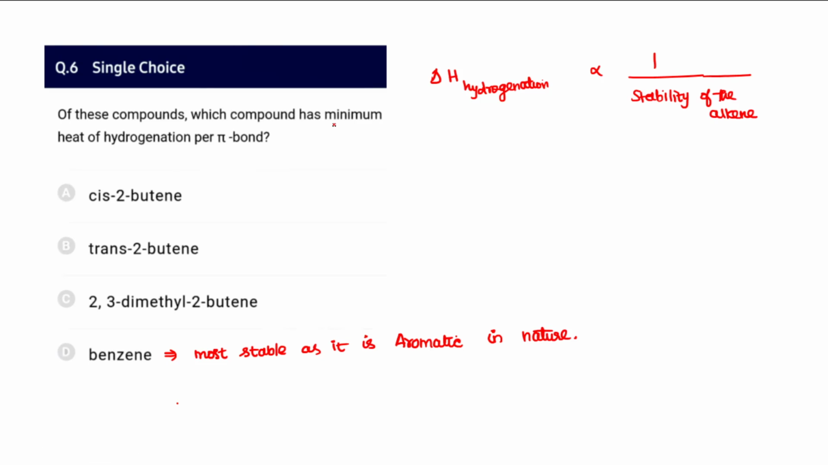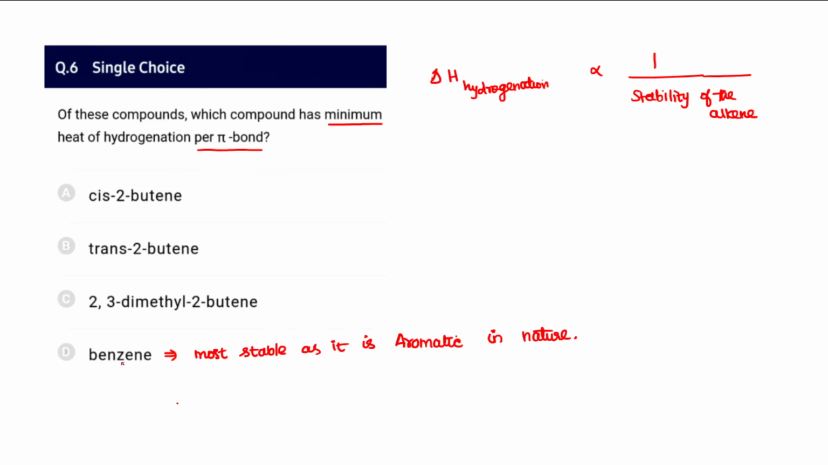And question number 6, which has got a minimum heat of hydrogenation as per pi bond. So they have given the minimum heat of hydrogenation, which means when hydrogen is added, the alkene becomes alkane, so the heat released is asked for. It always depends on the stability of the alkene. If the stability of the alkene is very high, it doesn't undergo reaction easily, so the heat released will be less. Therefore the heat of hydrogenation and stability of the alkene are inversely related.